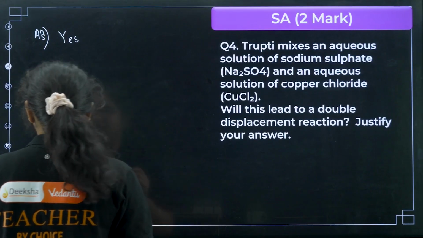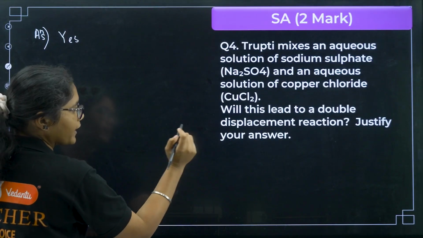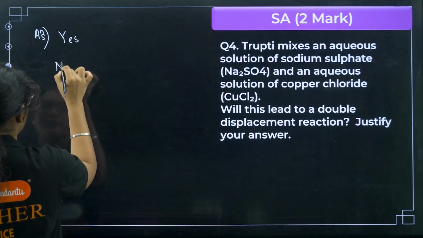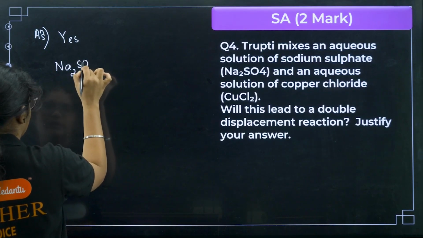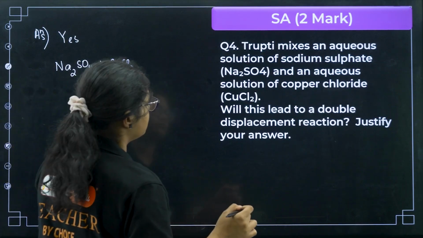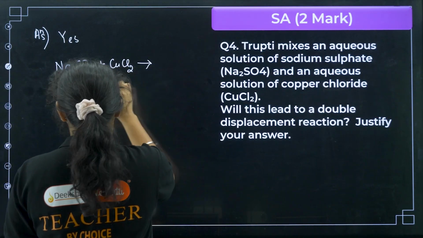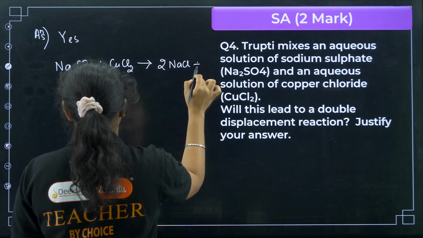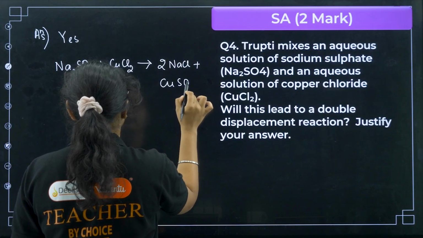So now here you can write, okay, first you can write down the reaction. Na2SO4 plus CuCl2 will give you 2 NaCl plus CuSO4.